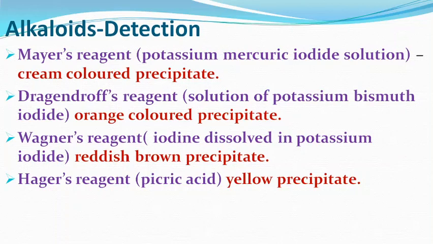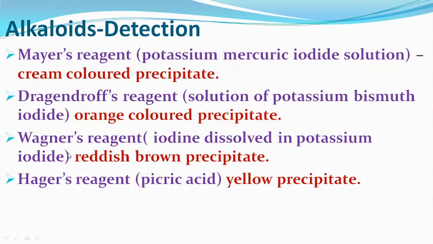Next we come to the detection of alkaloids, how you can detect the alkaloids present in the plant. First reagent is Mayer's reagent. It is a solution of potassium mercuric iodide and it reacts with alkaloids and gives cream colored precipitate. The second reagent is Dragendorff's reagent, which is a solution of potassium bismuth iodide and it gives orange colored precipitate with alkaloid.